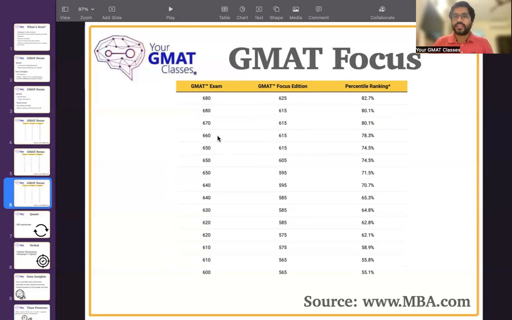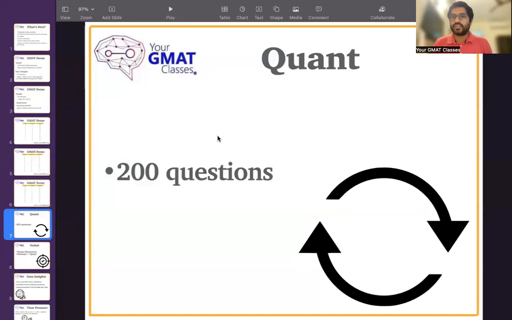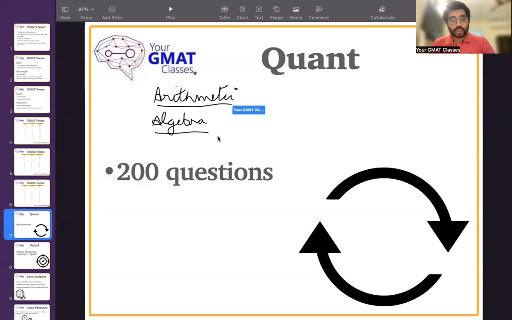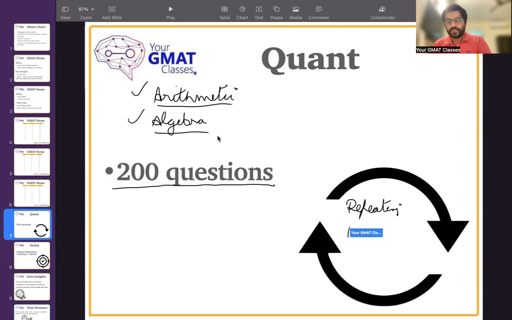Now, if I come from section to section and how to approach that section. If I talk about quant, there are broadly two topics like I mentioned. One is arithmetic and the other is algebra. Now from arithmetic and algebra, what I will highly recommend is this idea of 200 questions and the idea of repeating the questions you have solved, revisiting the concept again and again, so that you are familiar with the topic.